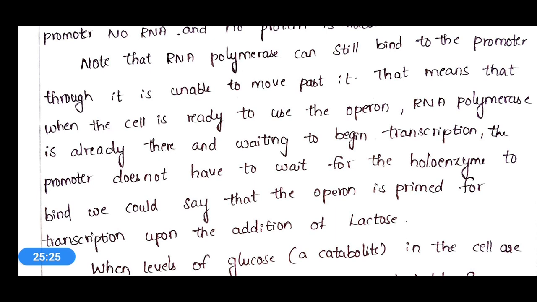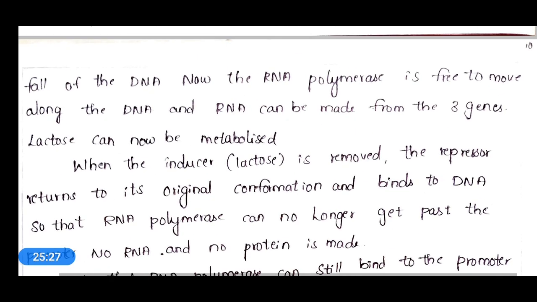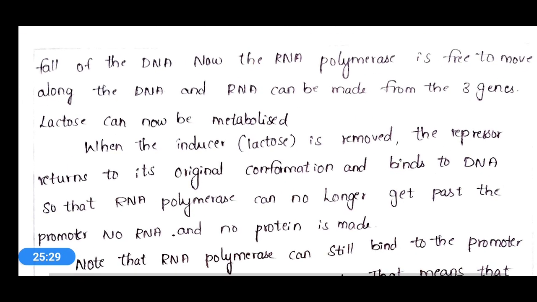Okay, so here what happens? If the lactose is removed, what will happen? The repressor will move to the original state and it will bind to DNA so that RNA polymerase can no longer transcribe. So no RNA, no protein is made in the absence of lactose.